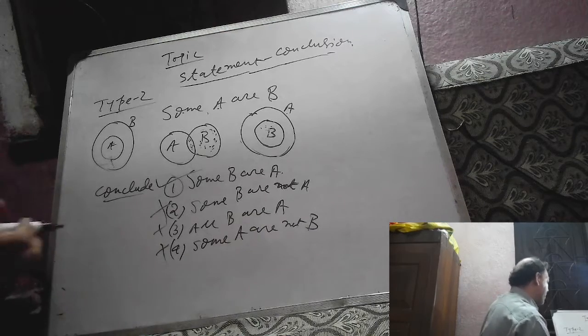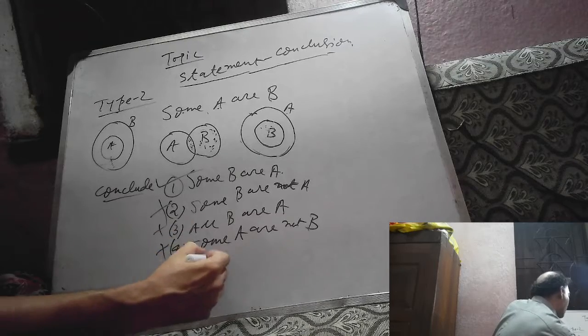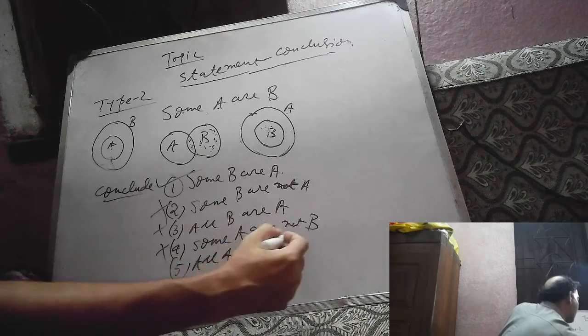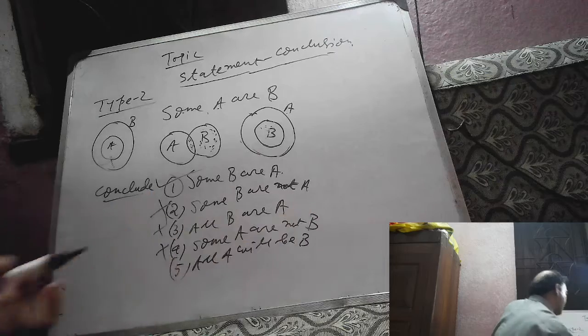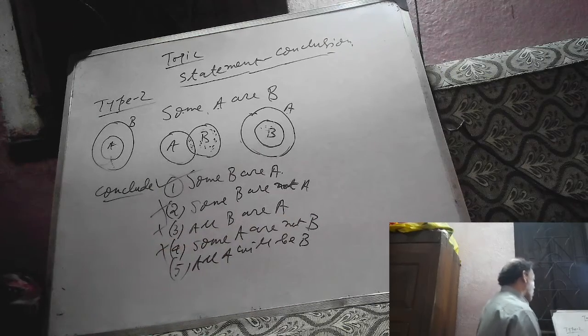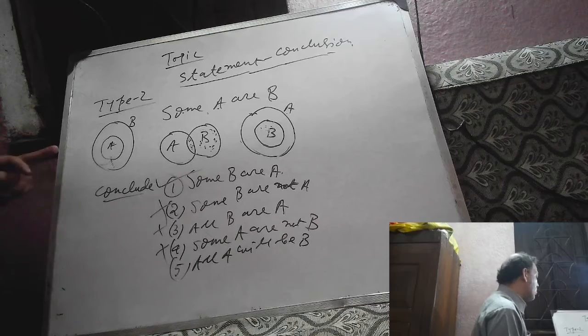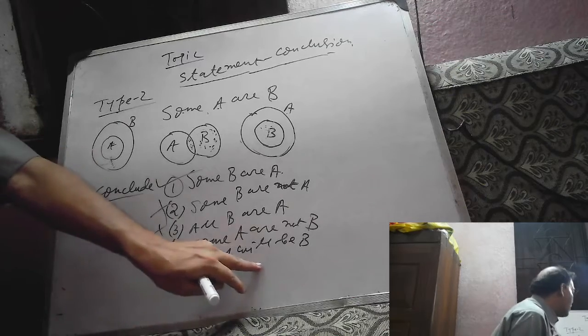Now suppose number 5 is given: all A will be B, there is a possibility. When it is given that there is a possibility that all A will be B, that means only one Venn diagram needs to support it. If only one Venn diagram supports it, then this statement will be true.